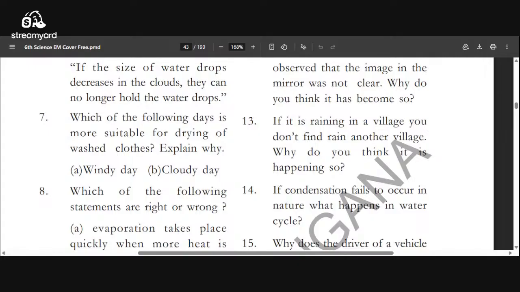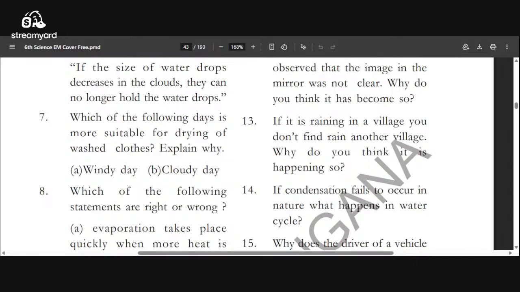If it is raining in a village, you do not find rain in another village. Why do you think it is happening so? That is due to evaporation, condensation, and wind. In particular areas, if the clouds become cool due to cool air, if there is more plantation, at that high level the air becomes very cool. That air makes clouds condense and water drops fall down as rain. That is a climatic condition. It depends on that climatic condition.